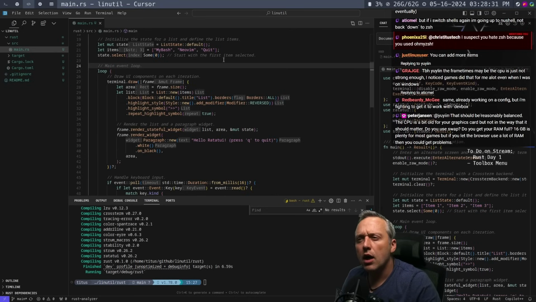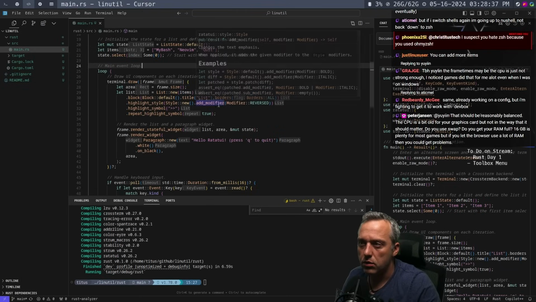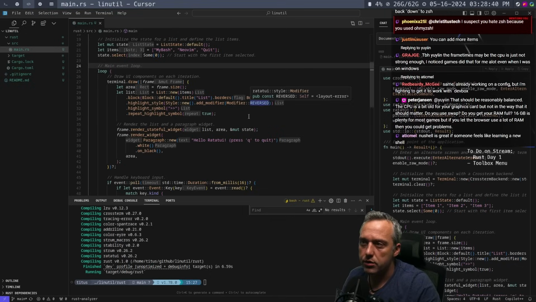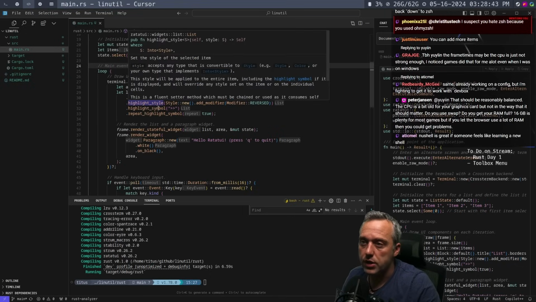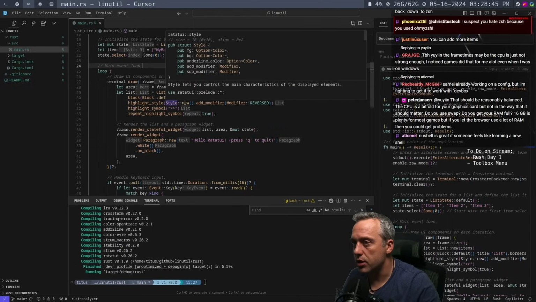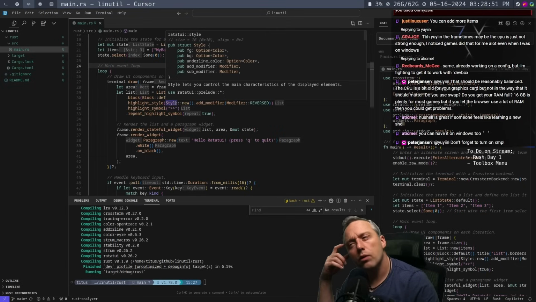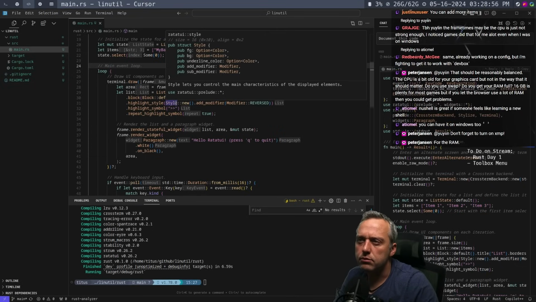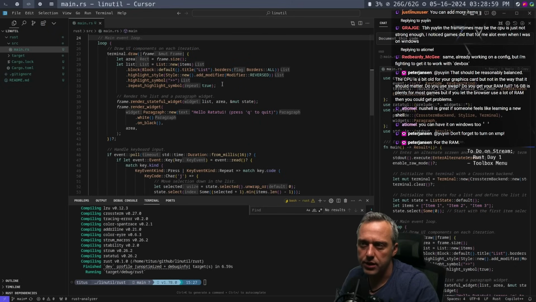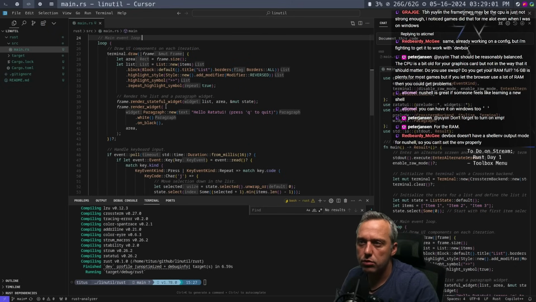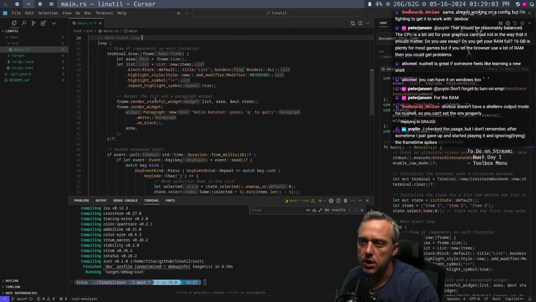That's great. Highlight style. I think we can actually do a background as well. So modifier reversed. If we wanted, we could fancy it up with like a BG. So style, you got foreground, background, underline color. Ooh, that'd be kind of cool. Do like an underline color. Maybe. It's an idea. Highlight symbol true. Okay. Render the list in paragraph widget.